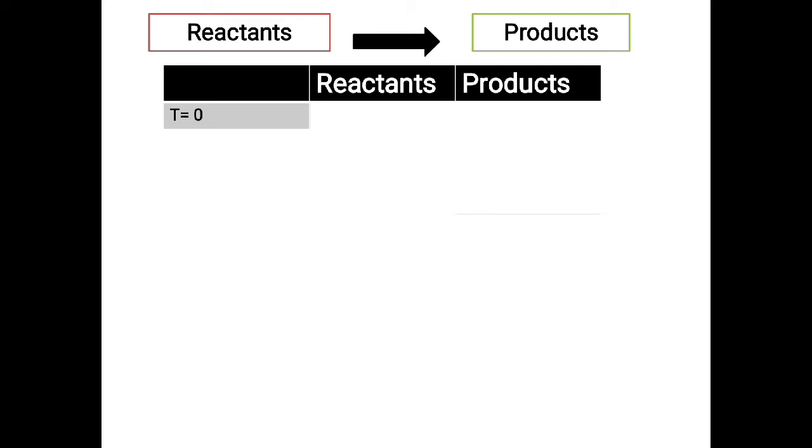So initially you have only the reactant with you. Imagine that you have taken 100 molecules of the reactant. So only 100 molecules of reactants we have with us. You have not mixed it, that means there is no product formation. So product, I can say it is 0. There is nothing being formed.